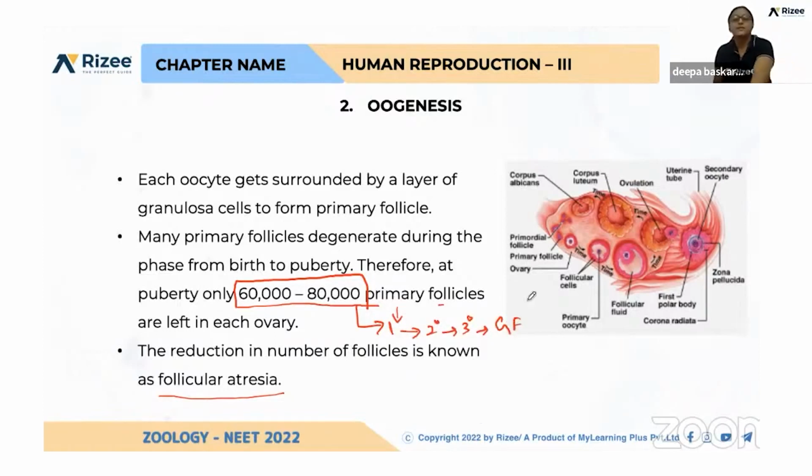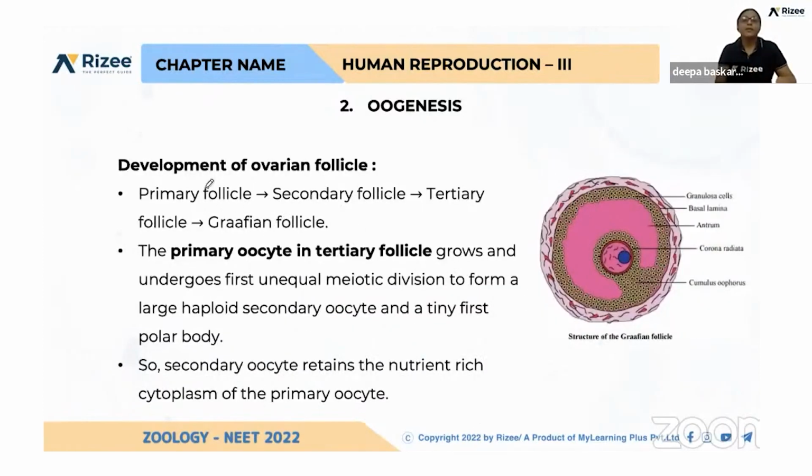See, primary follicle has a primary oocyte. Secondary follicle also has a primary oocyte. That leads to tertiary follicle, which also has a primary oocyte. So till this, I think it is clear. See here, this is the antrum. A fluid-filled cavity is formed in the tertiary follicle. So that is the differentiation.